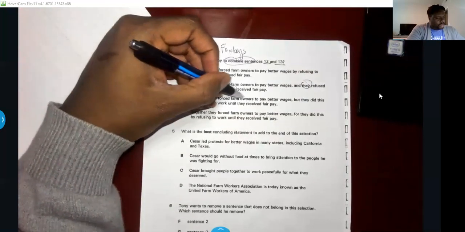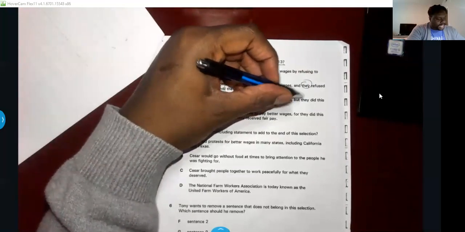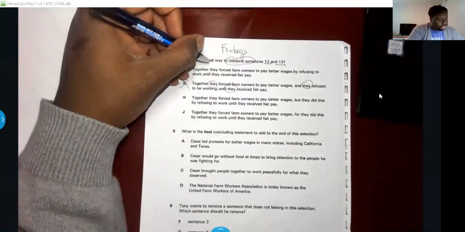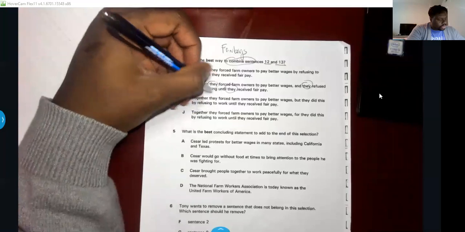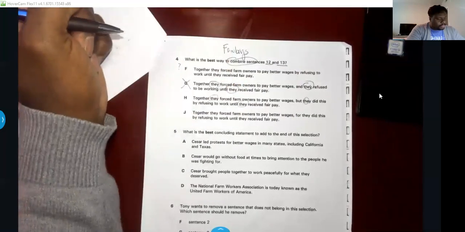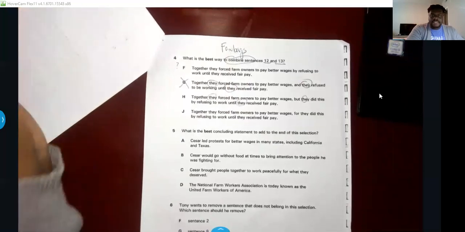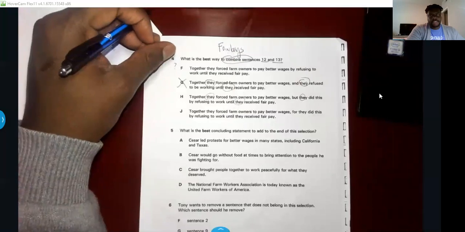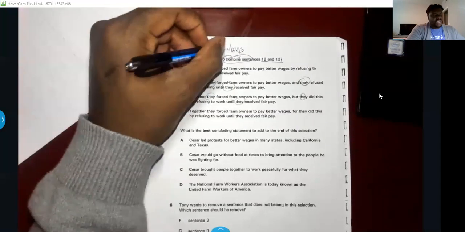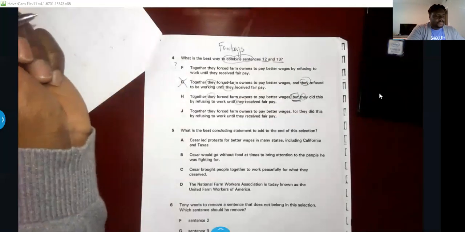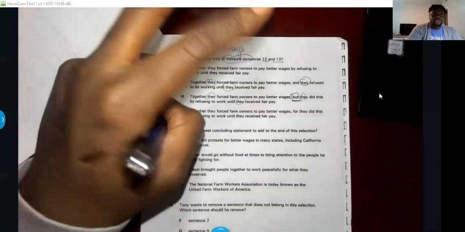Together, they forced farm owners to pay better wages, but they did this by refusing to work until they receive fair pay. Okay, so we still have those 3 theys. But for this one, I see a different problem. Does anybody see the problem with this one? There's something used in this one that's not correct. If you said a fanboy, you're correct. The fanboy but right here, right? But we use when we have contradicting things.